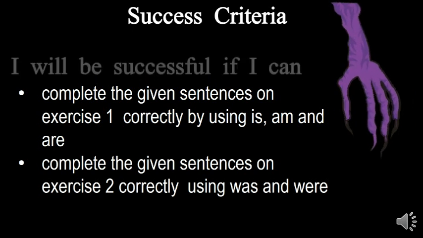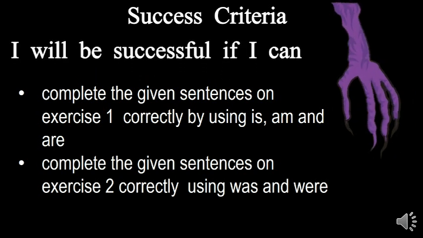Success criteria for today's lesson. You will be successful if you can complete the given sentences on exercise 1 correctly by using is, am, and are.